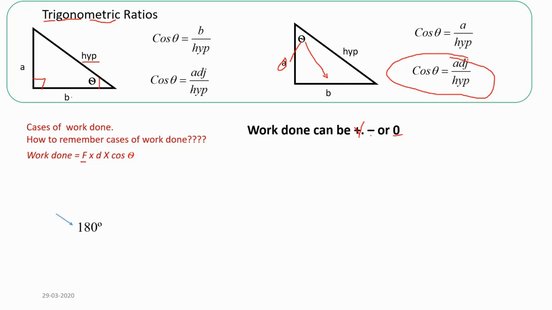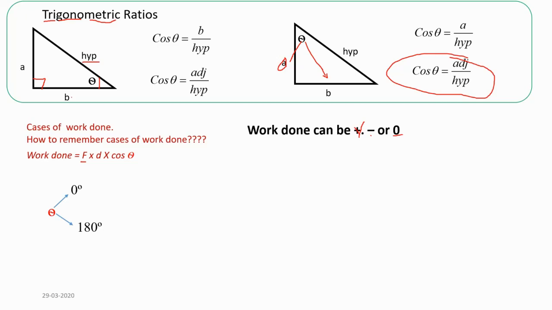Then the second case, you are applying a large amount of force until you are tired to push a wall, but the wall does not move. So in that case, displacement is 0. So force times 0 times cos theta will be 0. Now let us go for the theta angle. There are 3 conditions of angle, 3 cases.